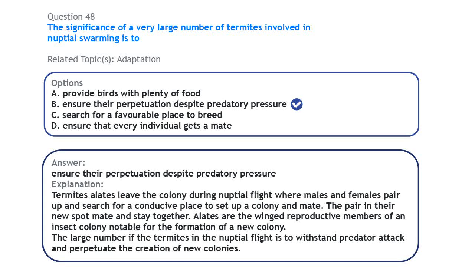So to achieve the goal of the process, which is to disperse the colony and also for reproduction, despite the pressure from the predators, they are usually in large numbers. That would ensure that there is perpetuation for them, that is, that they continue to exist.